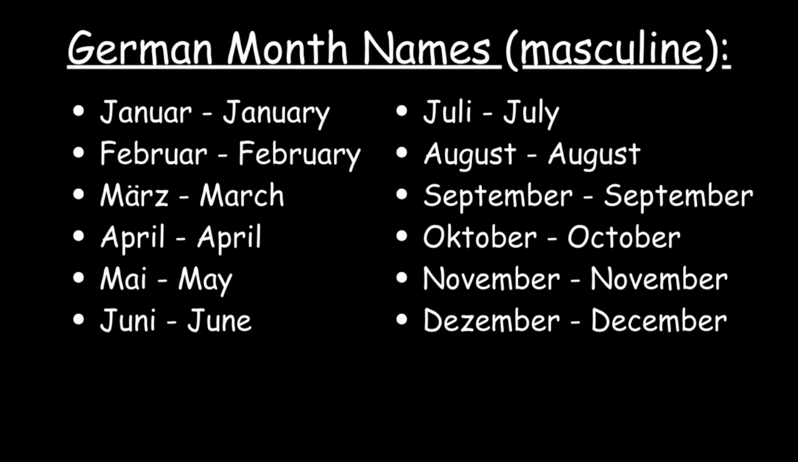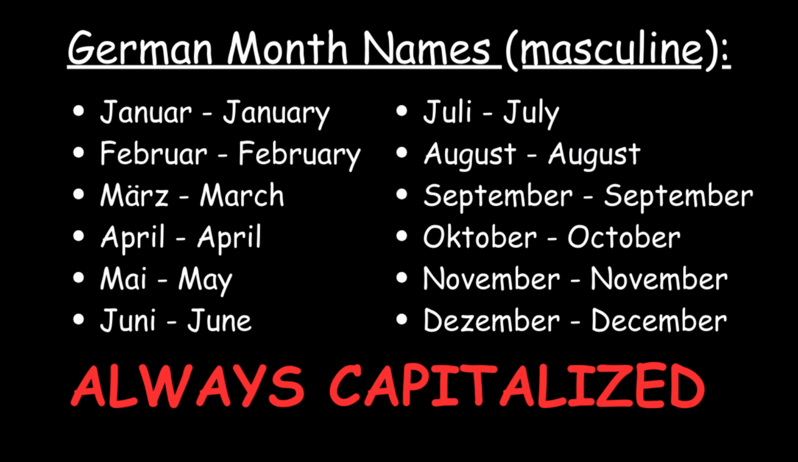Then, German has the months, which are also all masculine. Januar, Februar, März, April, Mai, Juni, Juli, August, September, Oktober, November, Dezember. Because German month names are nouns, they're also always capitalized.